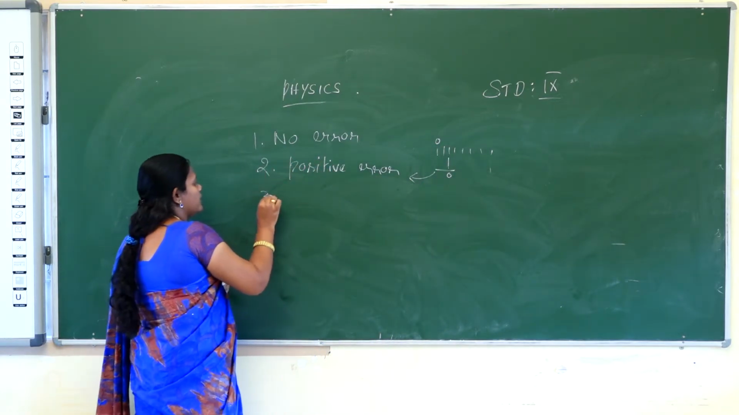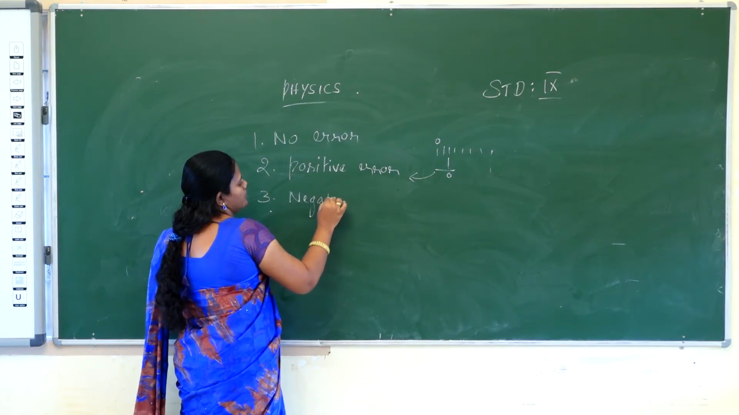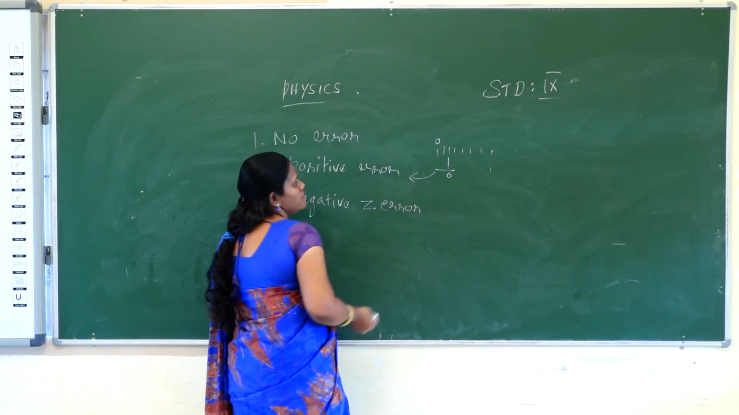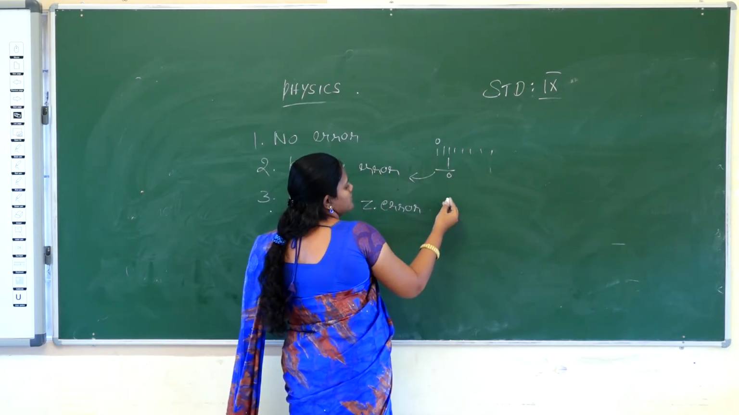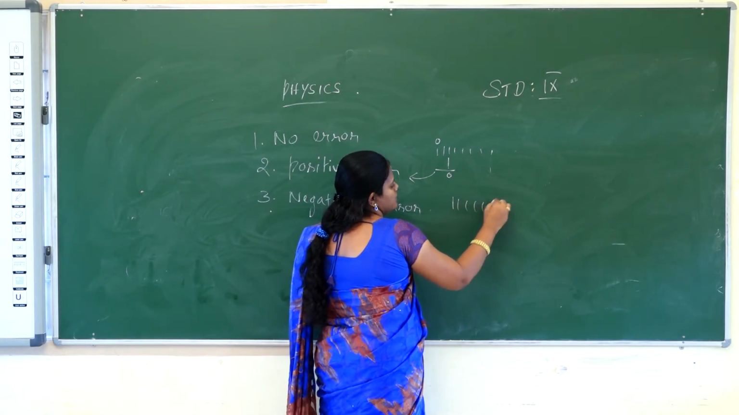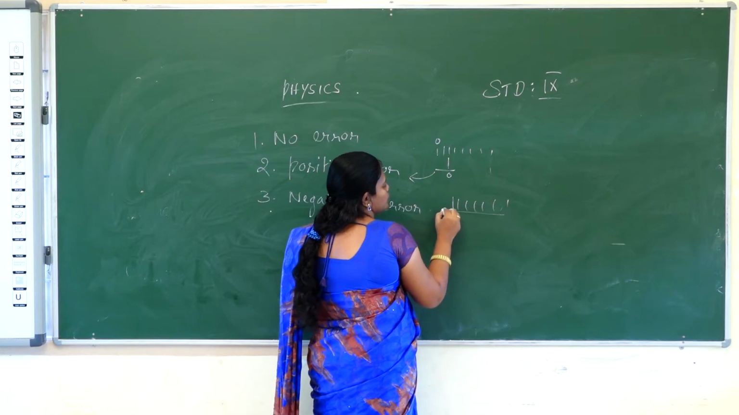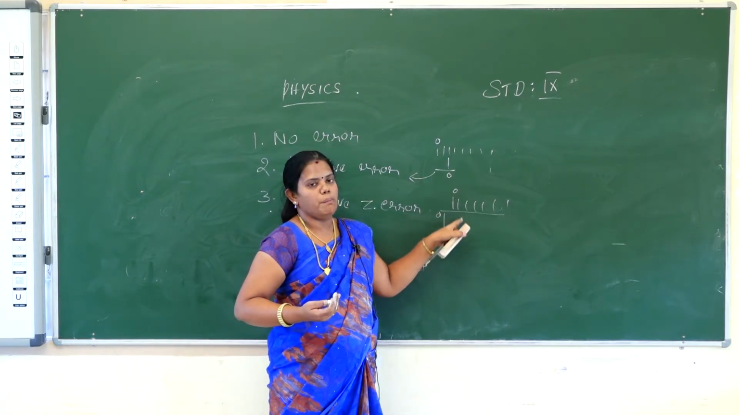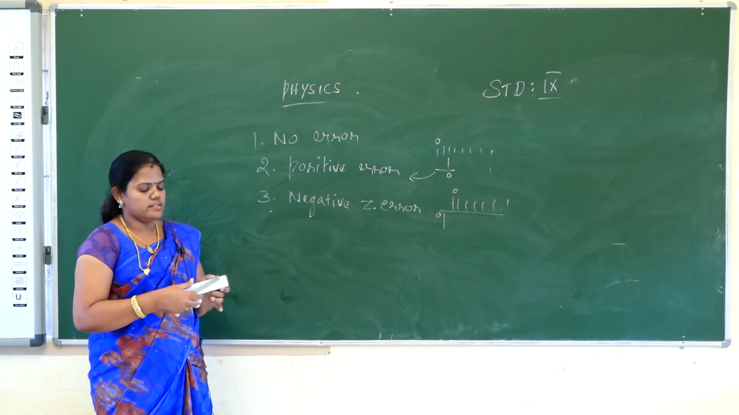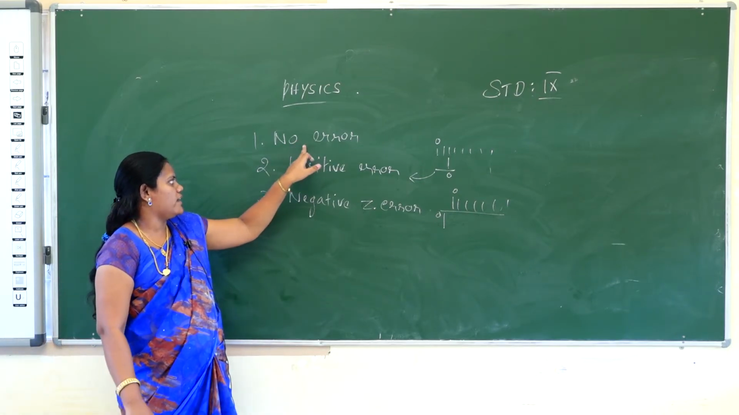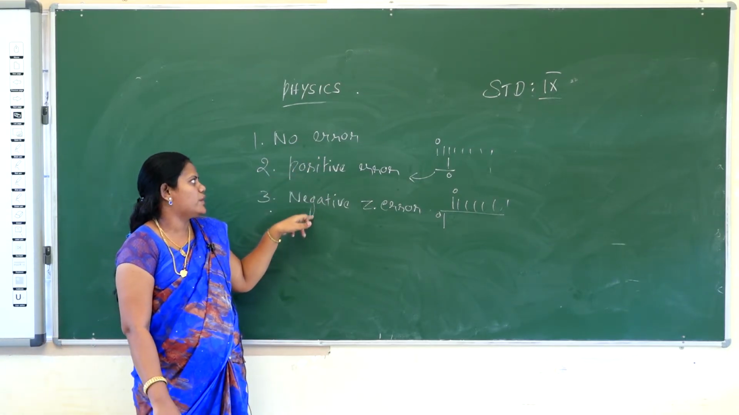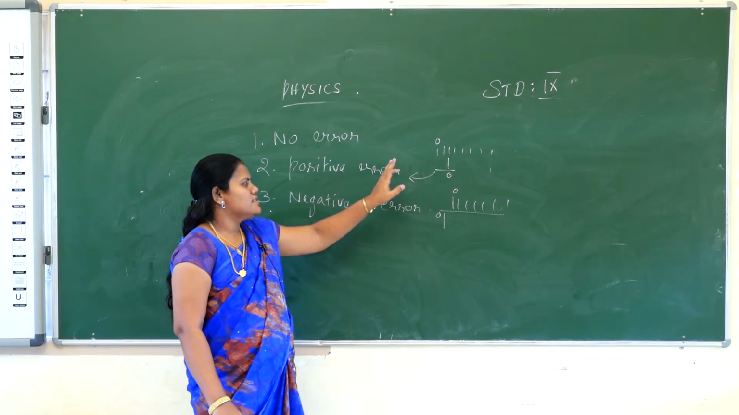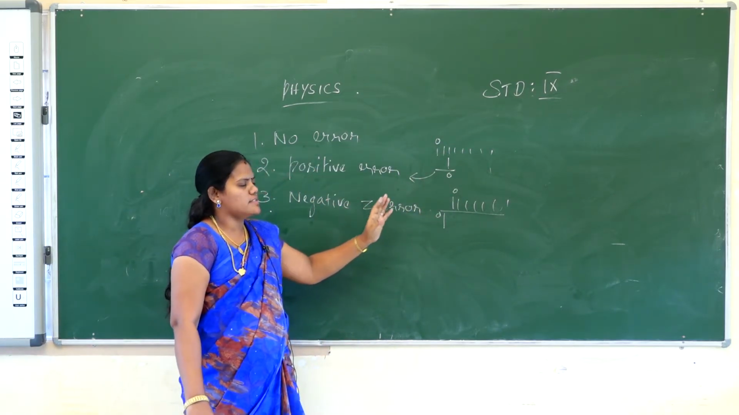Then the third one is negative zero error. What's the meaning of negative zero error? Positive is shifted to the right, negative is shifted to the left. For example, the zero of the vernier scale is just shifted to the left side of the zero of the main scale, that is negative zero error. So there are three cases: one is no error, second is positive zero error, third is negative zero error. No error means there is no error, positive error means shifted to the right side, negative zero error means shifted to the left side.